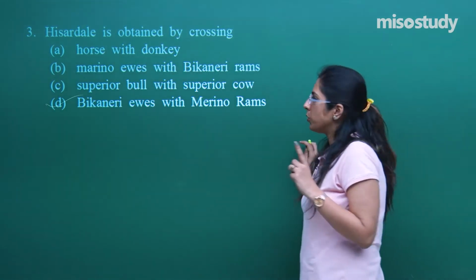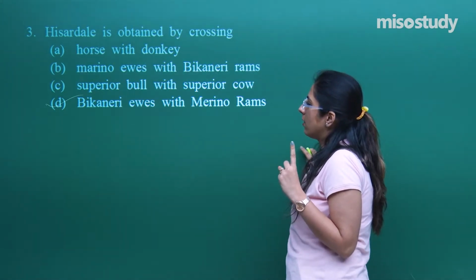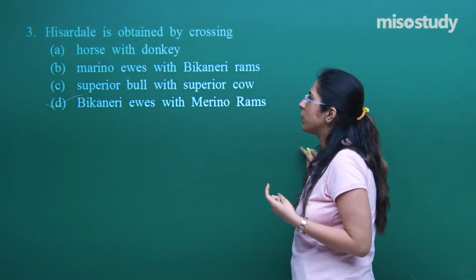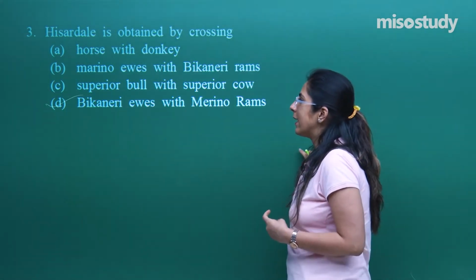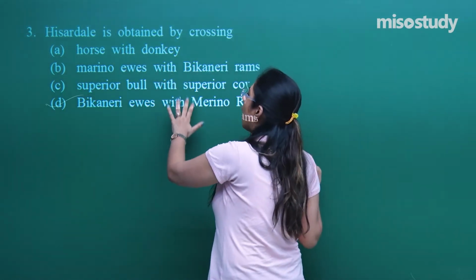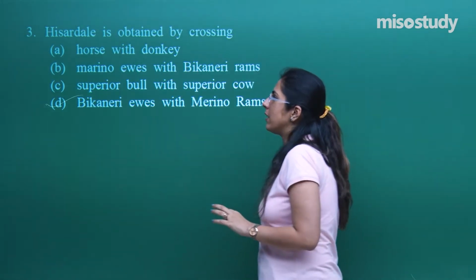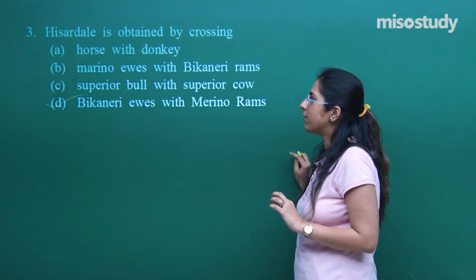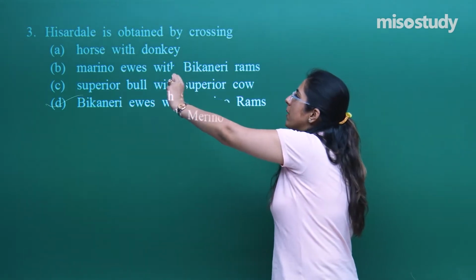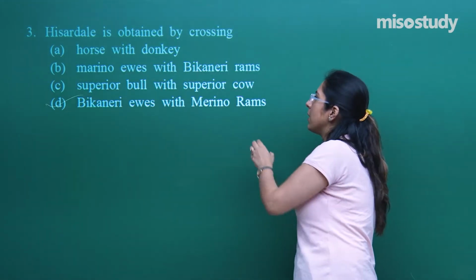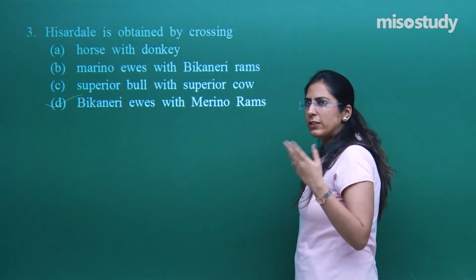Now, in this question, one twist is there. Students might get confused regarding option B and D. Can you see this option is somehow similar to option D? Yes, they are similar, but the difference is that instead of merino ewes written over here, the merino rams are there. So, this is quite confusing.